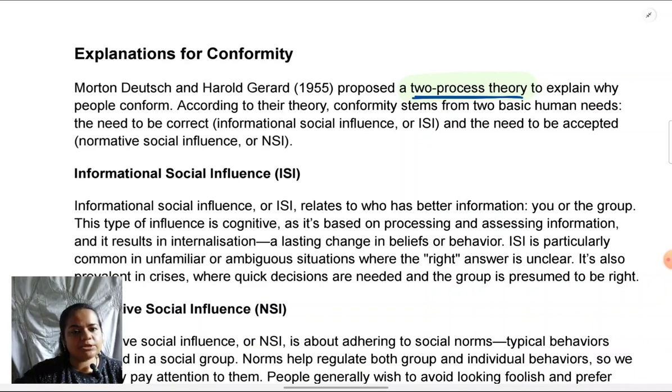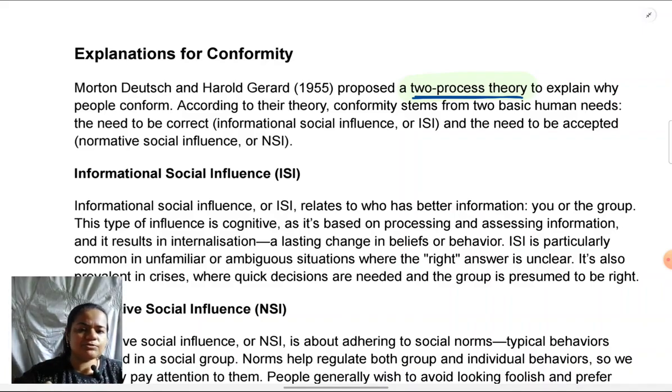So under explanations for conformity, when you say the two-process theory has proposed these explanations, it shows very good theoretical knowledge on your part and gives very good clarity to the examiner as to what you're covering. So from that perspective, it's good to remember the name.